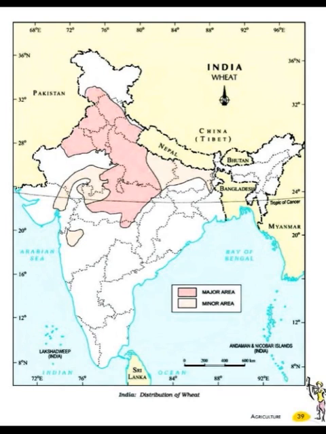So all this is our major wheat growing area. And then the minor wheat growing area is eastern UP, Bihar, parts of Rajasthan here, and then Madhya Pradesh also, Gujarat and Maharashtra. So these are minor wheat growing area.